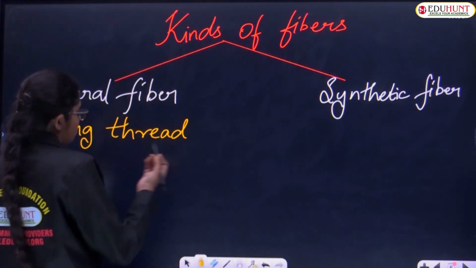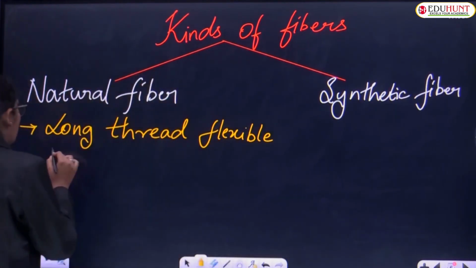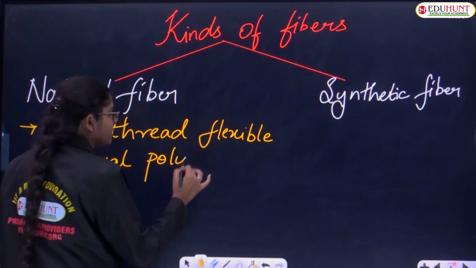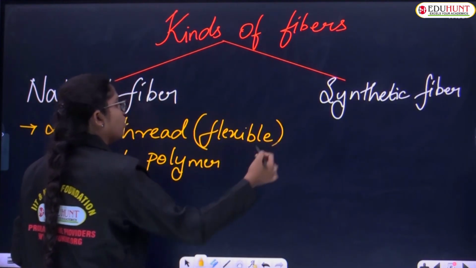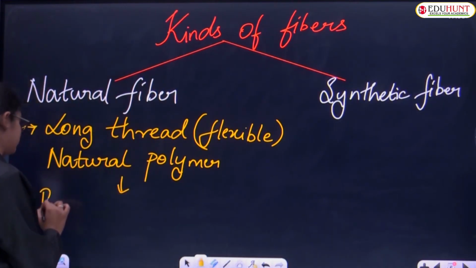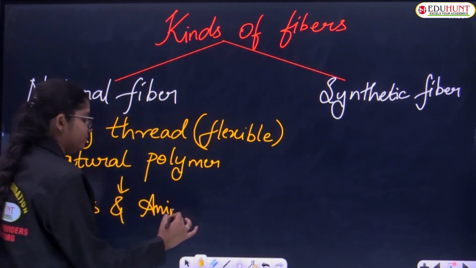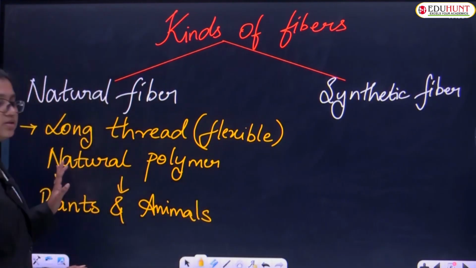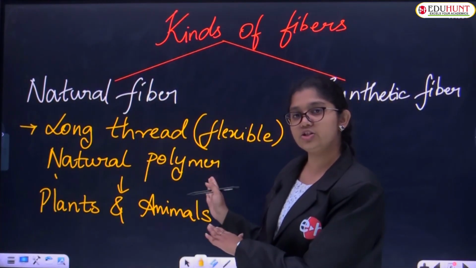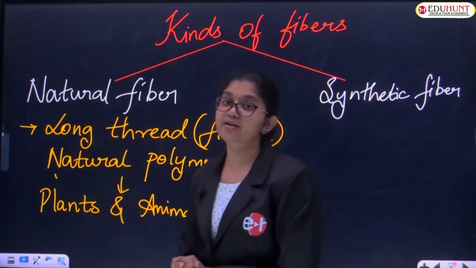These are long, thread-like flexible structures obtained from natural polymers. What is this natural polymer? In the sense, these are obtained from plants and animals. Natural fibers are obtained from what, children? Plants and animals. So natural fibers are named as natural fibers.